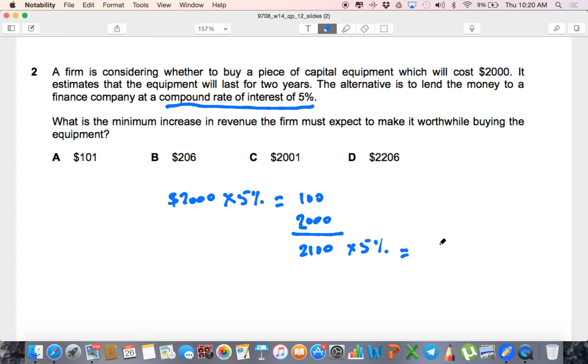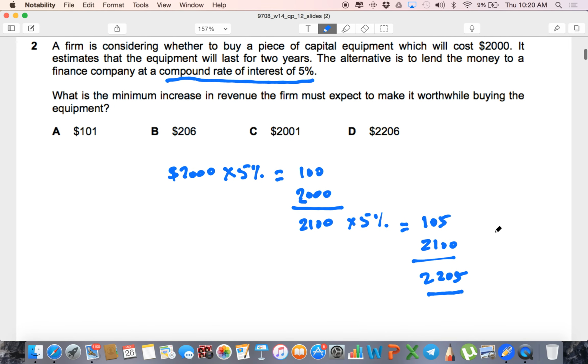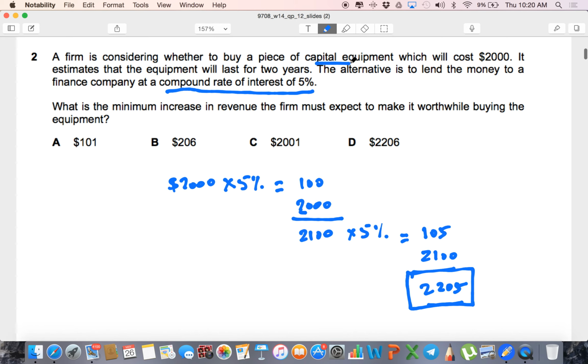In the next year, it's going to be 2,100 times 5%. What's the value of 2,100 times 5%? 105. So I add that to 2,100, it becomes 2,205. 2,205 would be the value here. Now, this option, if you just keep it in the bank, it will give you 2,205. But if you are buying a capital equipment, then there is an opportunity cost, which means you will forego this much.